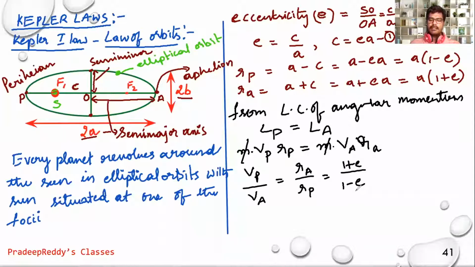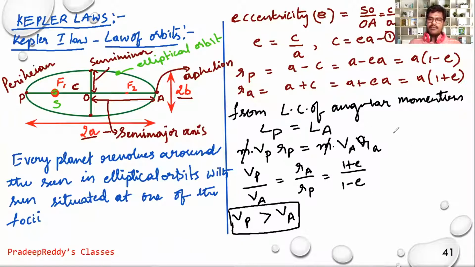Clearly, the numerator is greater than the denominator. So from here, velocity at perihelion is greater than velocity at aphelion. That means when the planet is coming closer to the sun, its velocity goes on increasing, whereas when the planet is moving outward from the sun, velocity decreases. So near the perihelion, its velocity increases. And when it is moving away towards the aphelion, its velocity slowly decreases. That's what we can conclude from this law of orbits.